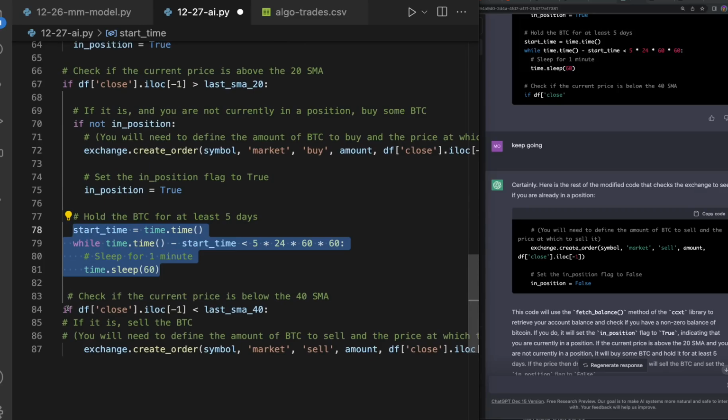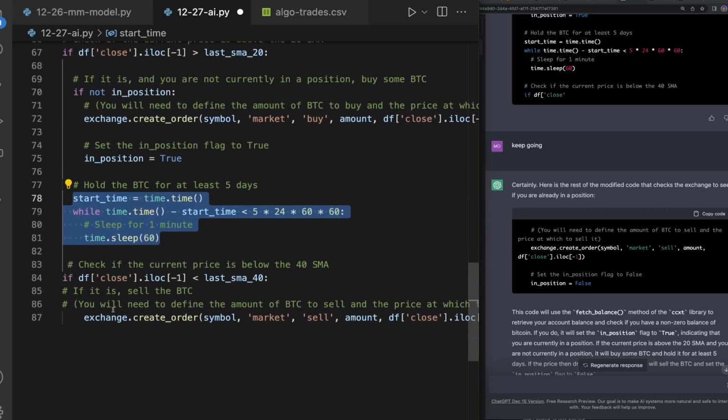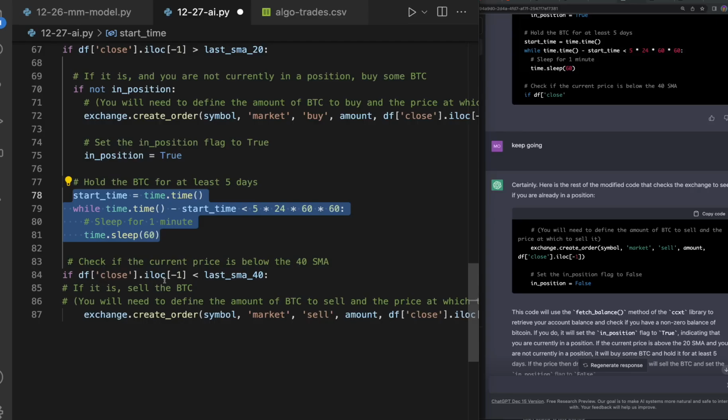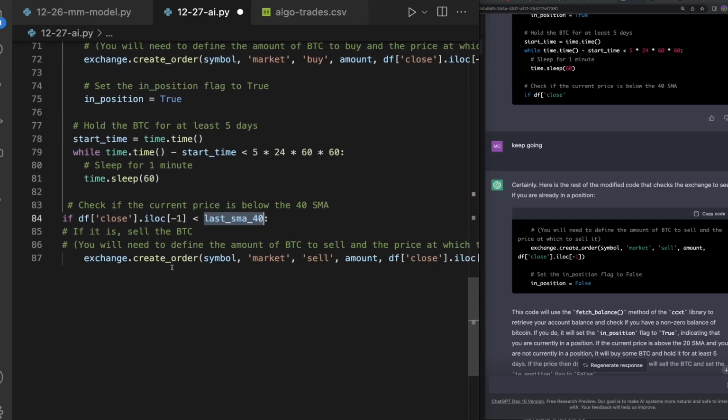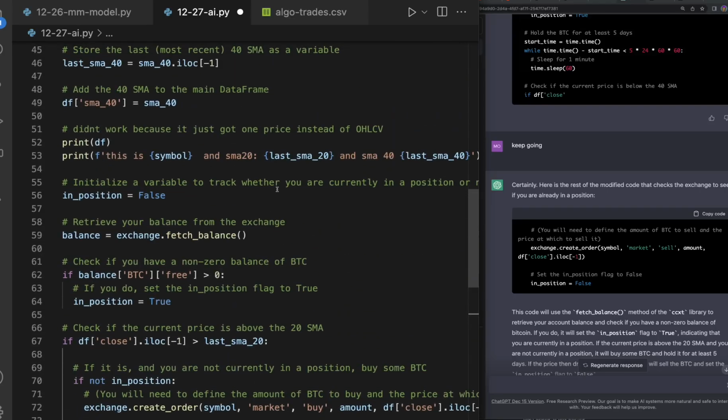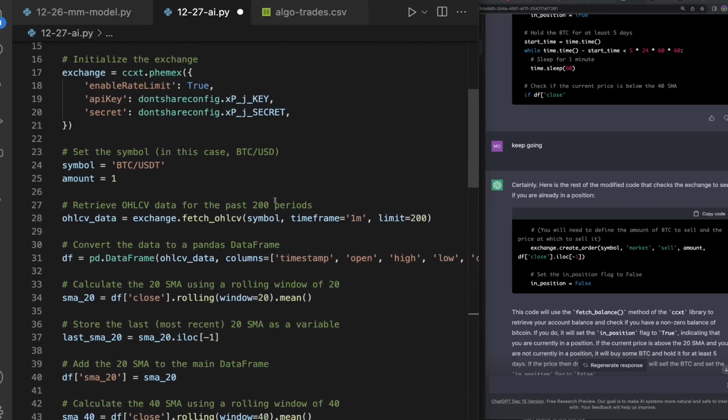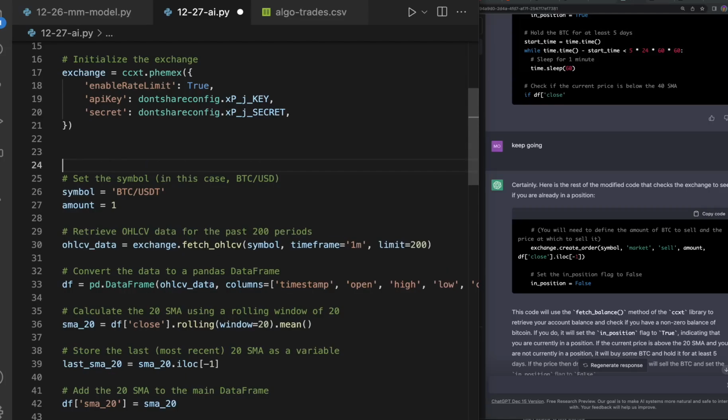And then it's going to check if the data frame close iloc[-1], which is pretty much the price, is less than the last SMA 40, then it creates a sell order. So what I would need to do in order to actually get this functional is call this a bot. So say def bot, like this.